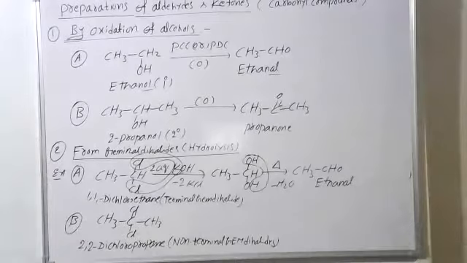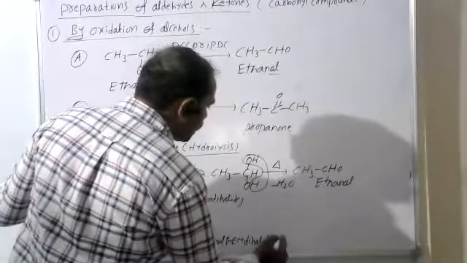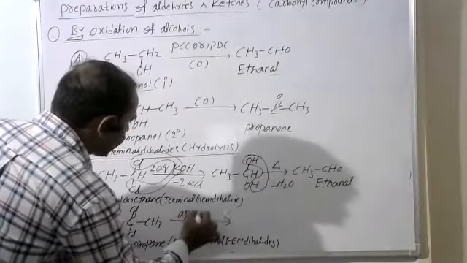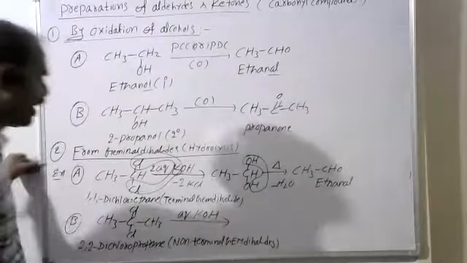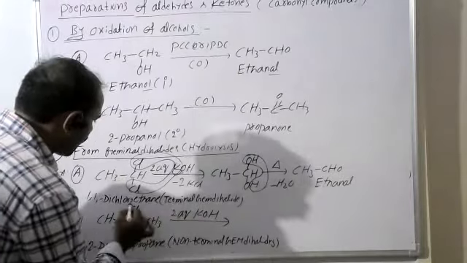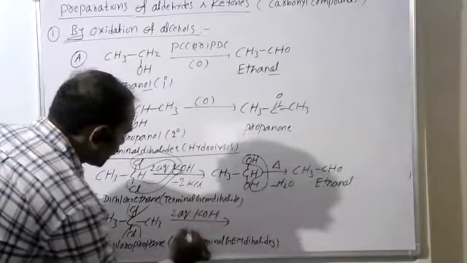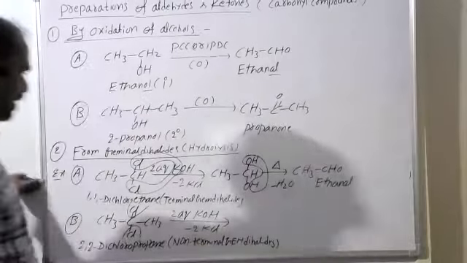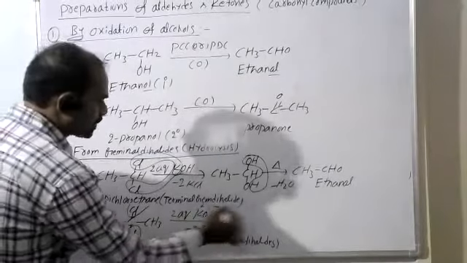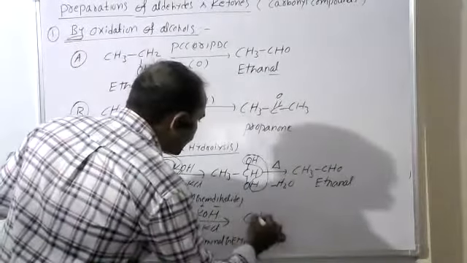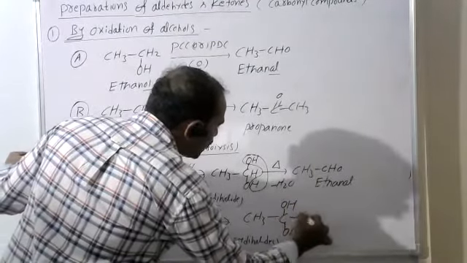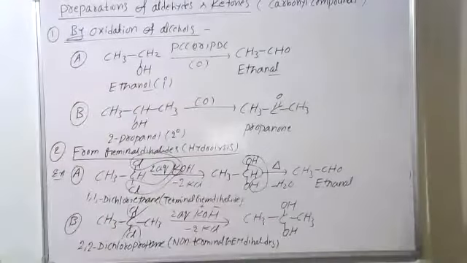If we take non-terminal gem dihalides and do hydrolysis with aqueous KOH or NaOH, there also 2 moles are required. K combines with Cl, K combines with Cl, replaced as 2 moles of KCl. Remaining here, what about that? So OH is there, K plus and OH minus. OH is bonded on that middle carbon, CH3C(OH)2CH3. See, now I have given one statement.